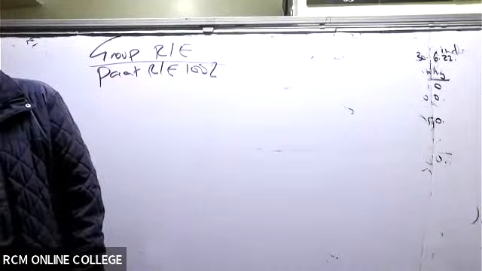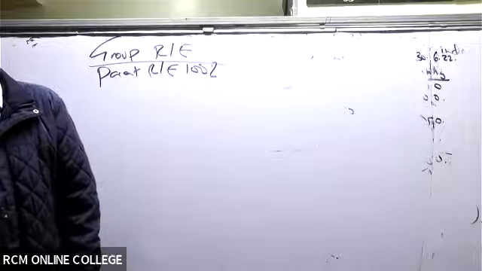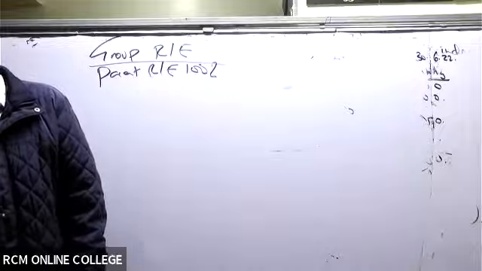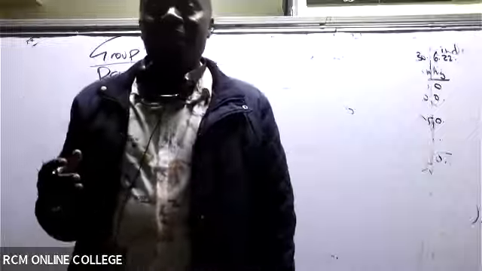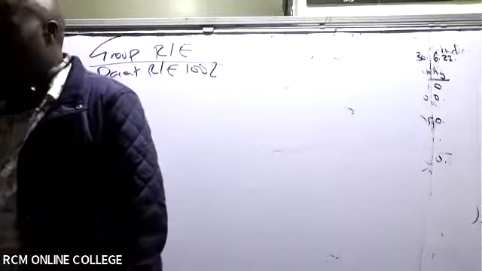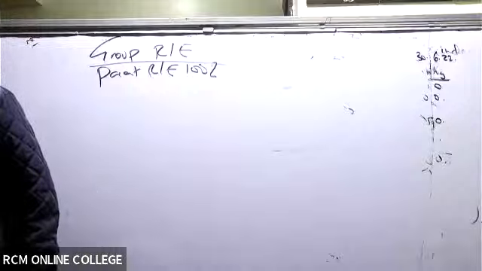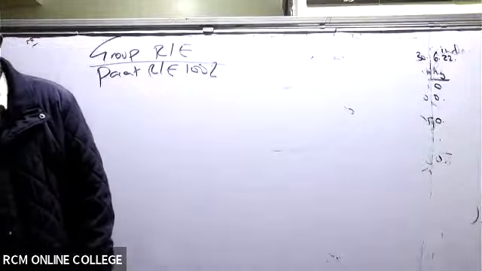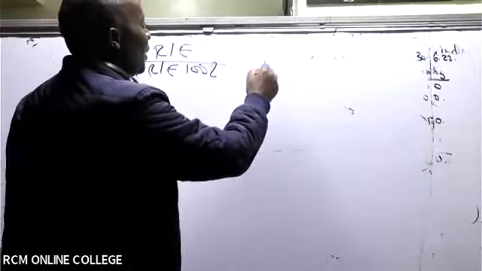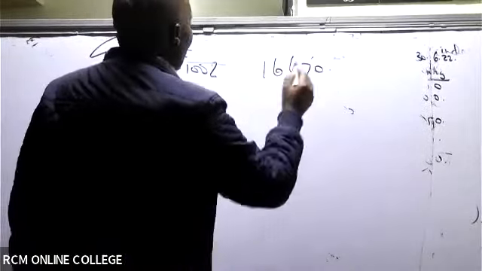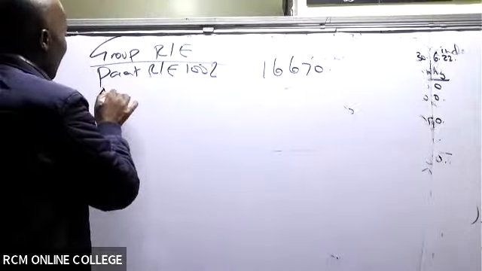We should always take that as a balancing figure, but for the sake of learning, and also for the sake of jogging my mind, let me do it. So are you able to see in this case? They are giving me a figure of 16,670.